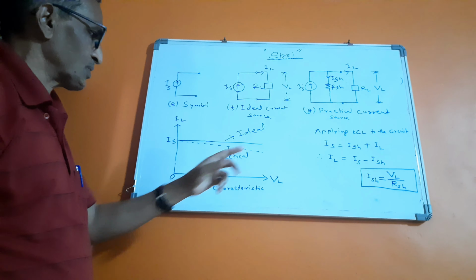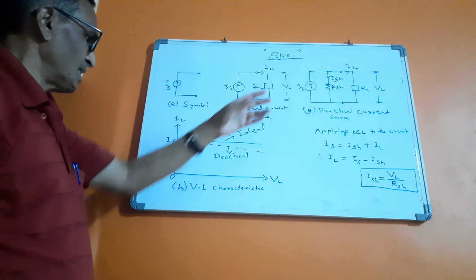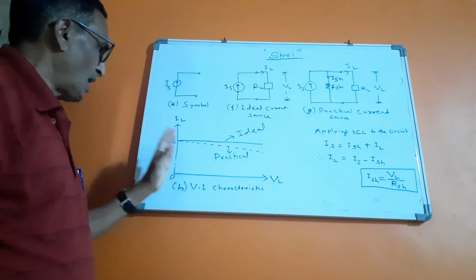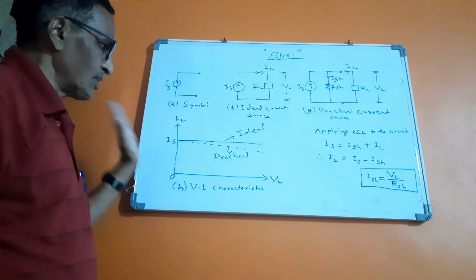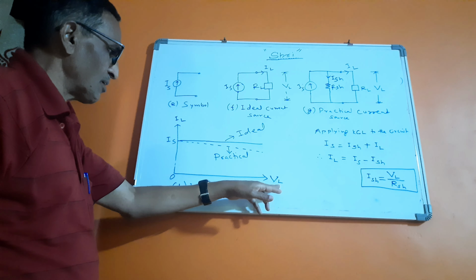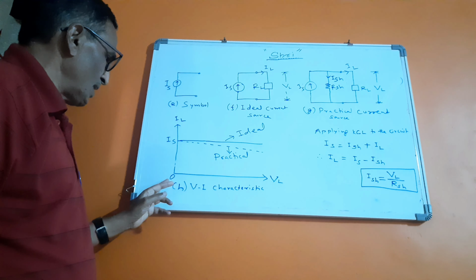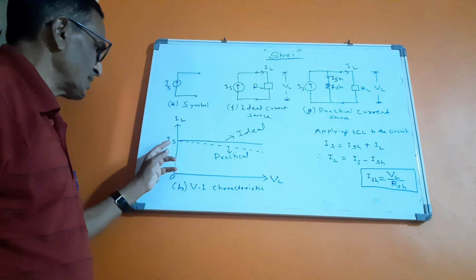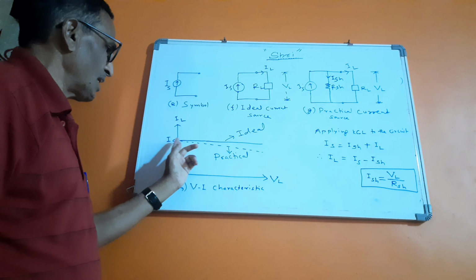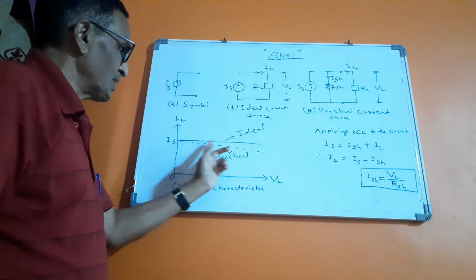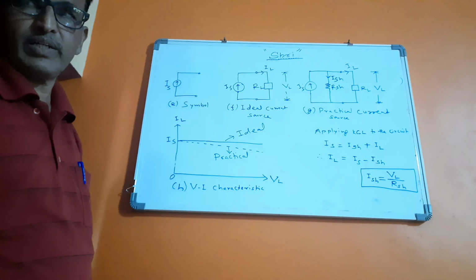For the practical source, because of RSH, the current IL will not be equal to IS all the time. IL will be equal to IS only at zero voltage, whereas as VL is increasing, IL will be reducing, and it is shown in the figure.